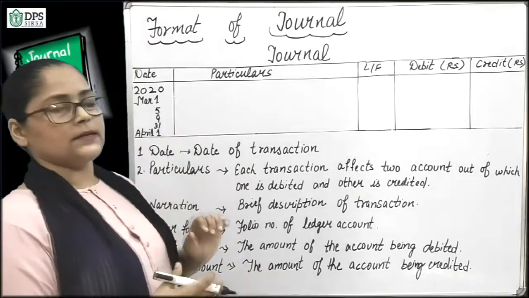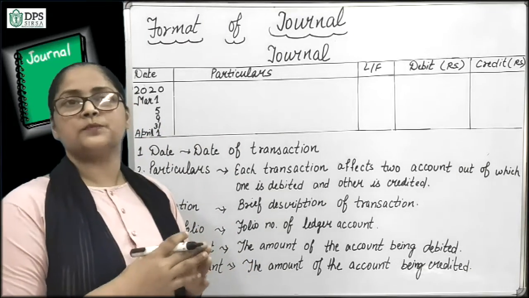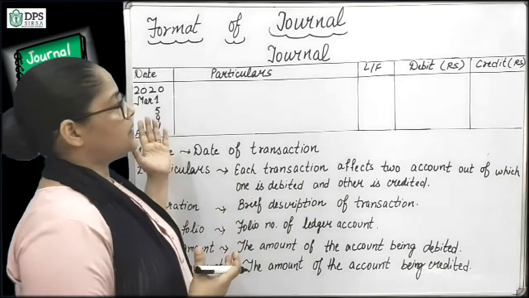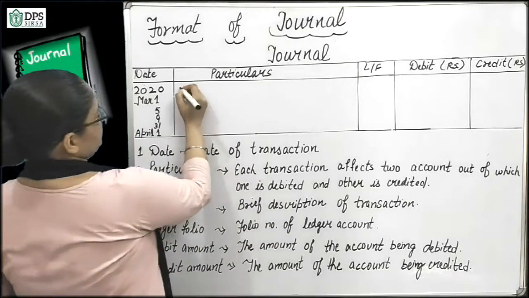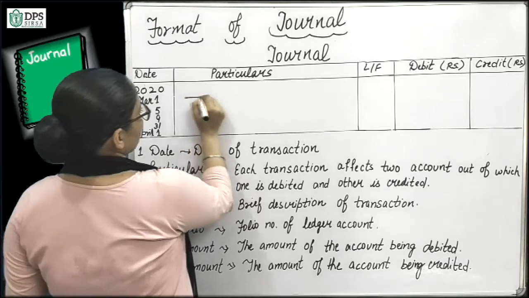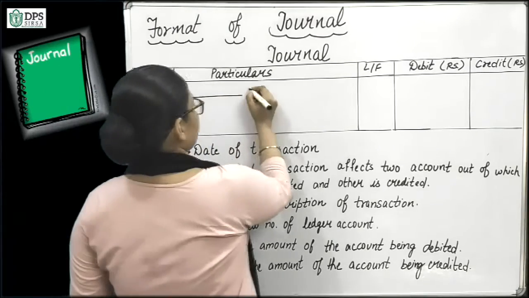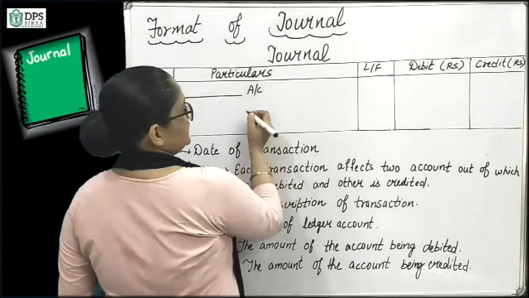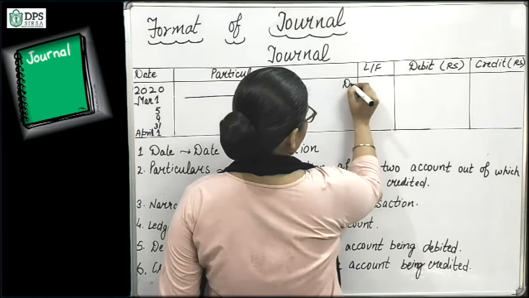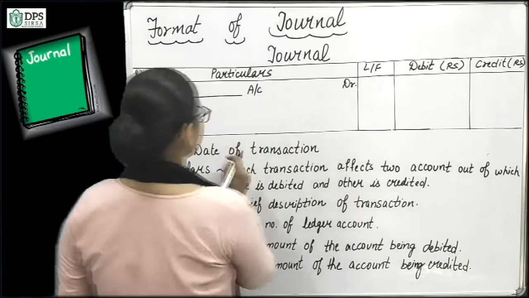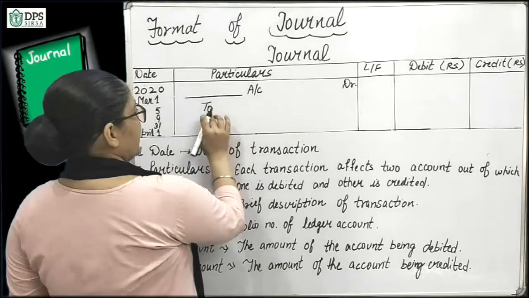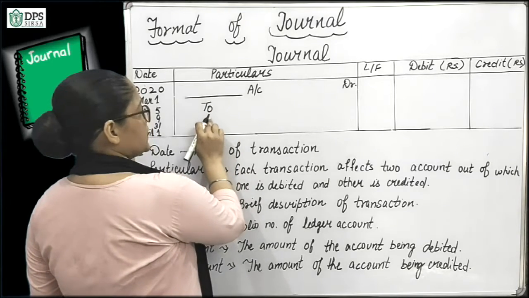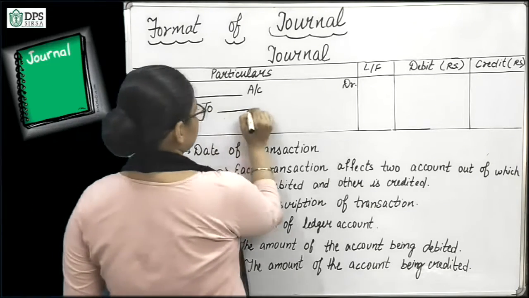Here we will write the account which is being debited and the account which is being credited. Here we write one account, and in short Dr denotes the debit account, and To denotes the credit account.